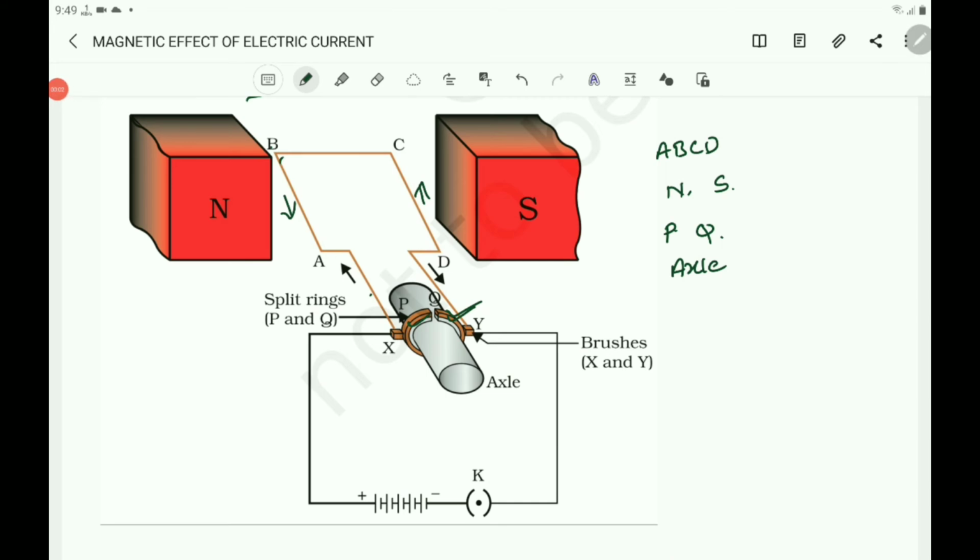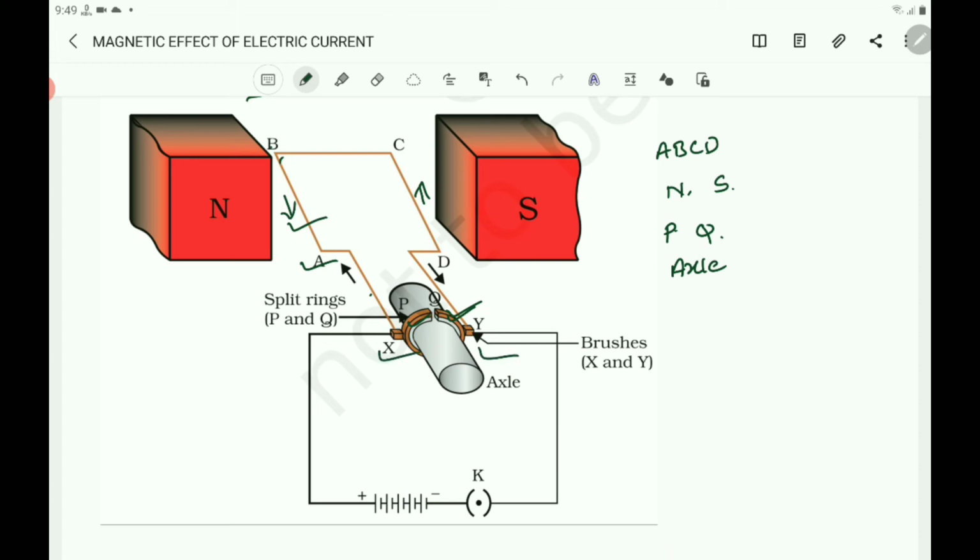Now, what is the function of the armature? The current carrying armature coil experiences a rotational force, that is torque, in the magnetic field and begins to rotate. It converts electrical energy into mechanical energy. Then what is the function of the brushes?